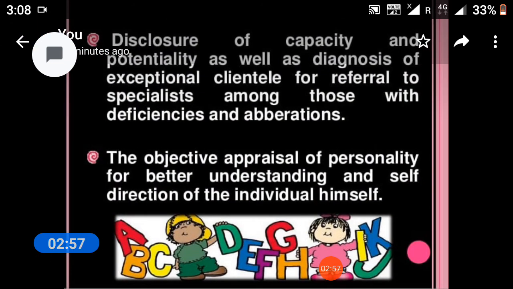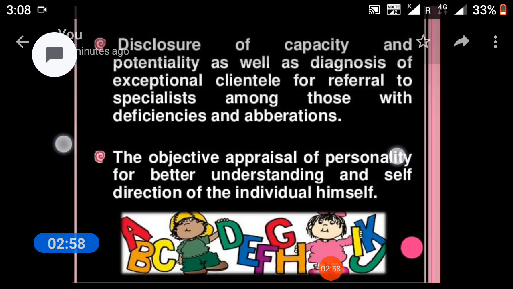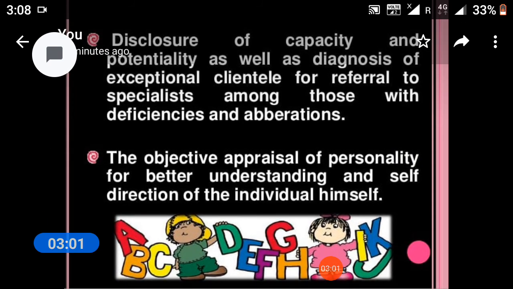Disclosure of capacity and potentiality as well as diagnosis of exceptional clientele for referrals to specialists among those with deficiencies and abnormalities. The objective appraisal of personality for better understanding and self-direction for the individual himself.